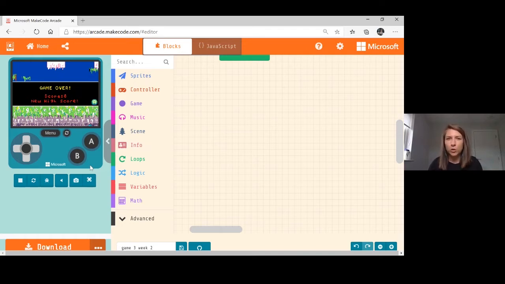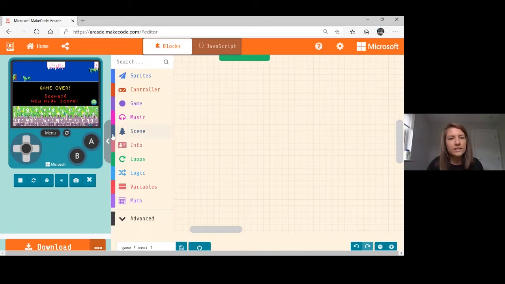Now there's quite a little bit of code to this, and there's actually a couple of new blocks. I know it's the last episode, but we've seen a lot of repetitive code used, and today there's a couple of new ones. So again, feel free to pause at any point if you need to. We are going to do this in blocks today, but in the last two weeks I was really impressed to see people getting stuck in with JavaScript. So if you want to toggle and try to learn how this is done in JavaScript as well, please do. That would be amazing. But for time, and to get things done within the time we've left in our final episode, we're going to head into blocks.